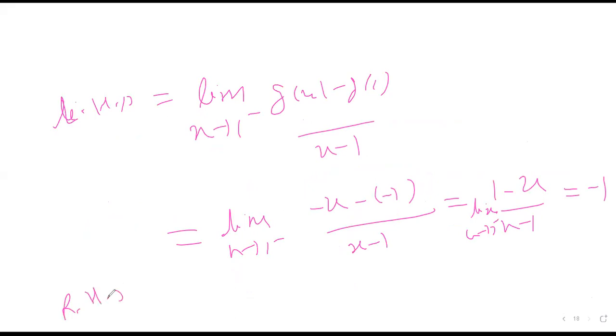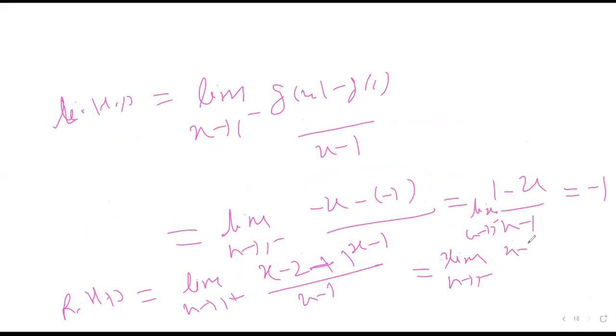Similarly, the right hand derivative will be limit x tends to 1 from the positive side of x minus 2, and what is g(1)? Minus 1, so x minus 2 plus 1 upon x minus 1, which is equal to limit x tends to 1 from the positive side, x minus 1 upon x minus 1, which is equal to 1.